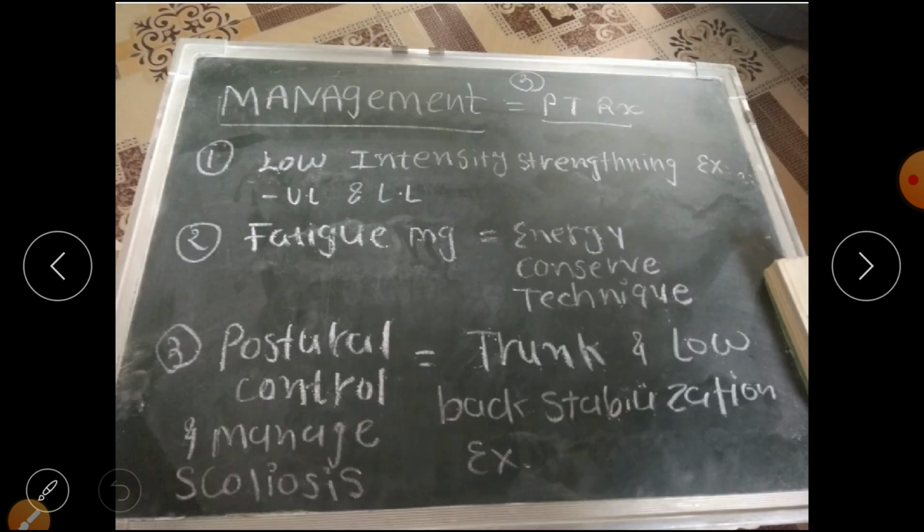Next is our role, that is physiotherapy treatment. First is low intensity strengthening exercise for the upper limb and lower limb. We can focus mostly on the lower limb because the lower extremity is more involved in FA than the upper extremity. Then fatigue management, for that we can use energy conservation technique.